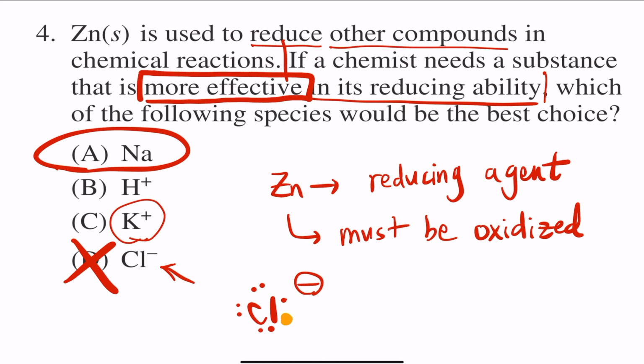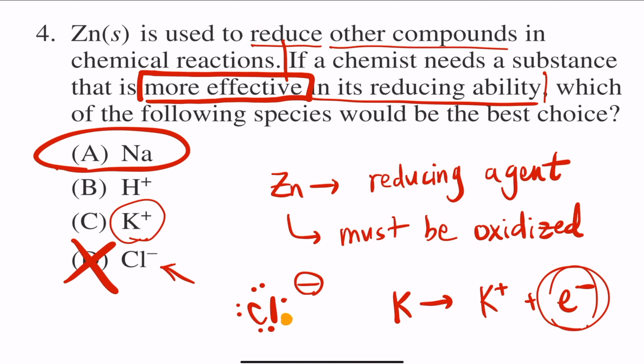If you take a look at potassium plus, potassium is an alkali metal, so it is normally willing to give away an electron. But if you think about the potassium ion, it's K plus. It already gave away an electron by doing K goes to K plus and an electron. It already dropped it. If you wanted to drop even more, that's not going to work because the potassium ion, in terms of its electron configuration, right now is in its noble gas configuration, aka super stable. You want to break it, it's going to take a lot of energy, so not very likely to happen.